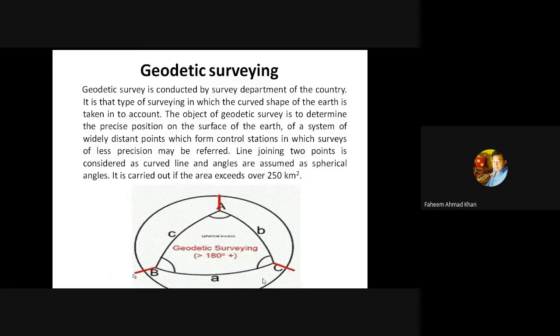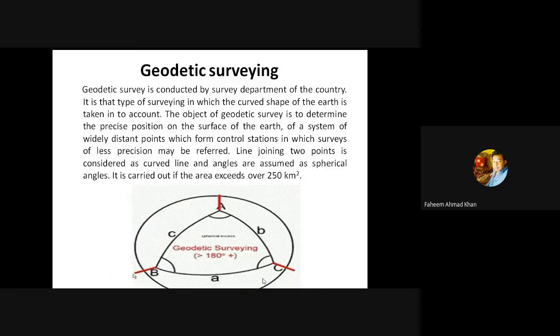Here, the curvature of the earth is taken into account, whereas in plane survey it is not. Here in the figure you can see that the line joining the point A and the point B is not a straight line. It is somewhat bent in the opposite direction, which is showing the curvature of the earth. The curvature which you can see, a sphere which has been made on the outer boundaries, you can relate these curve with that curve.